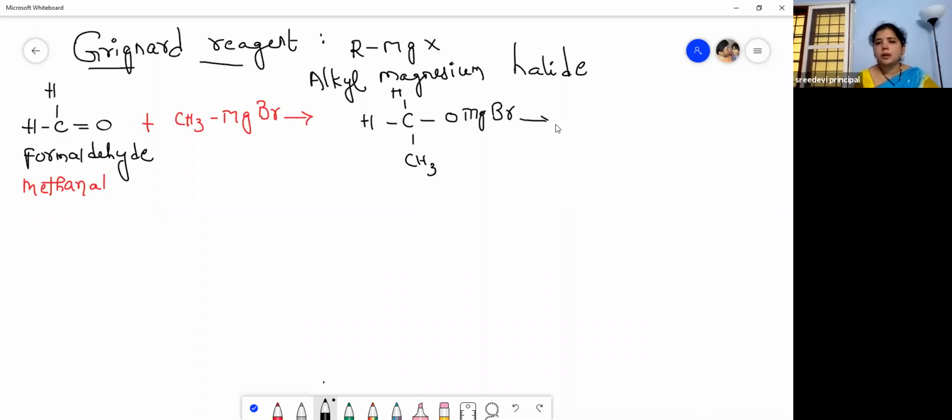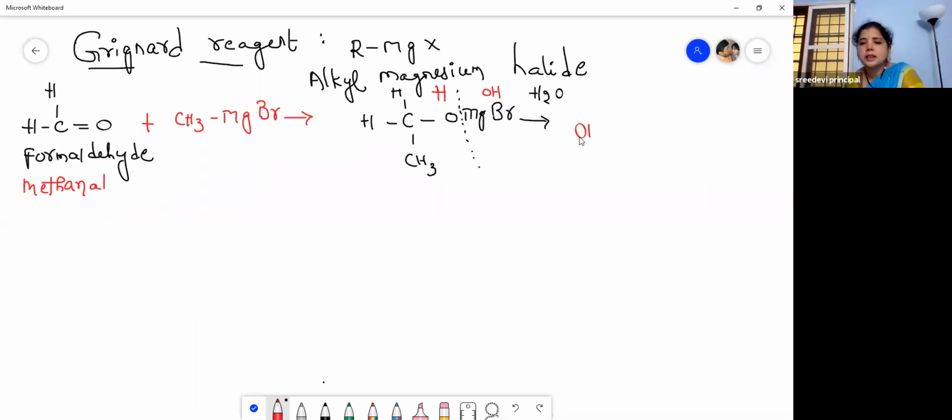CH3CH2OMgBr. Now what happens? This will undergo hydrolysis. Where will the bond split? It will split here, see the dotted line. We get hydrogen to this end and OH here. So if you add hydrogen here, you will get a primary alcohol.